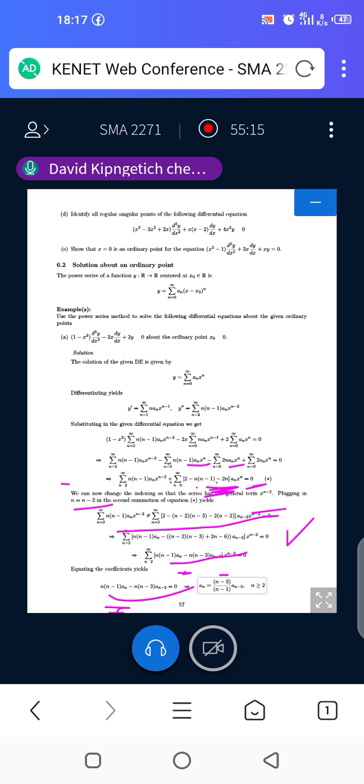If you make an the subject from this part, then an will be equal to n minus 3 over n minus 1 times an minus 2. What is the condition? The condition is that n should be greater or equal to 2. Why? Because if n is equal to 1, an will not be analytic. That is, the denominator will be 0, and therefore an will not be analytic. That's why we are restricting n to be greater or equal to 2.